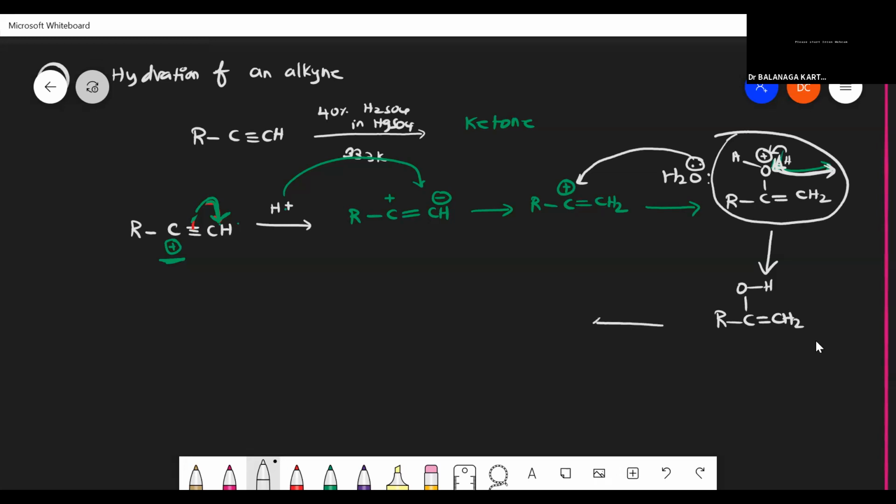So here we know this is the enol form: an alkene and an alcohol group. This will be shifted over like this. The H plus will move as H plus, oxygen is highly electronegative, and the double bond breaks.